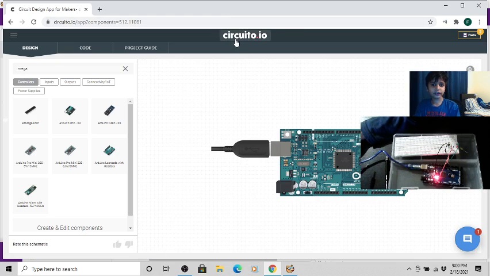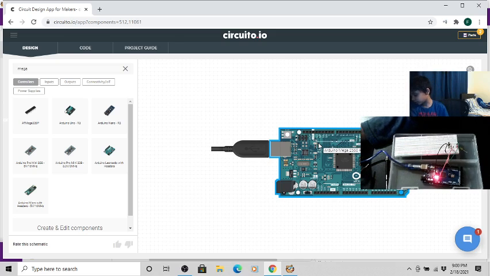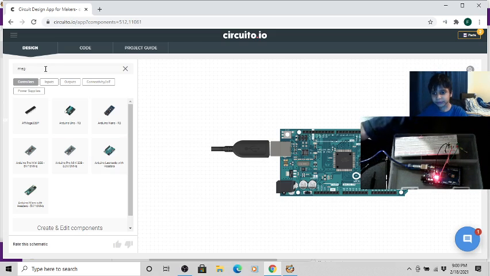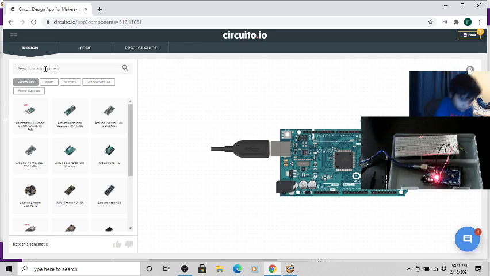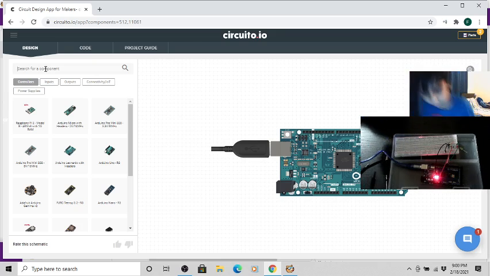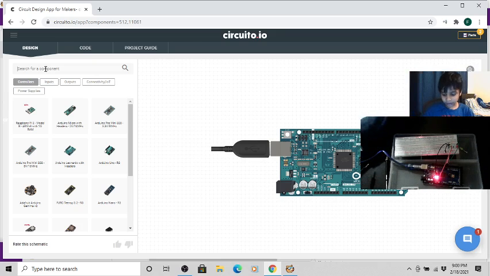I forgot what the app's called. It's called Circuit.io. I showed you the diagram on my other video. But in case you didn't know, I'm not building a Christmas light. I built one LED this time, a switch, and you'll know how I build it later. When you drag it to the Mega, and then say switch.